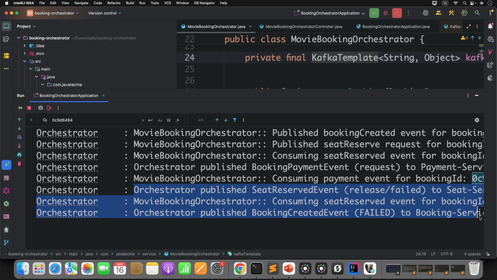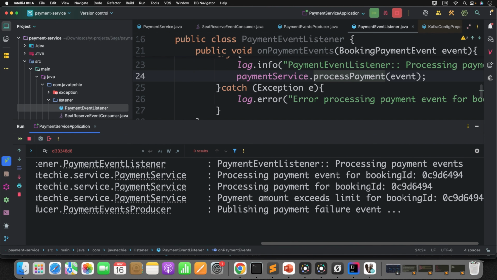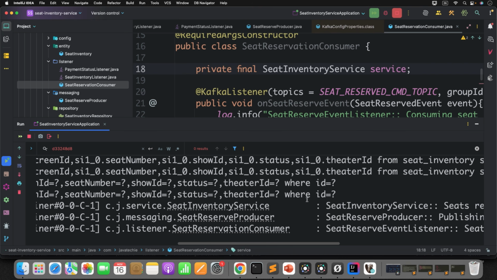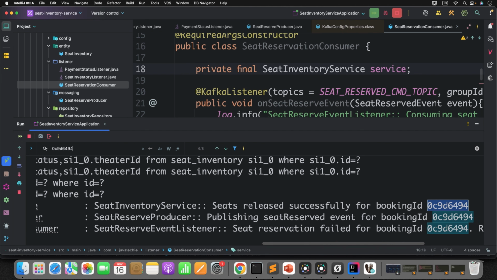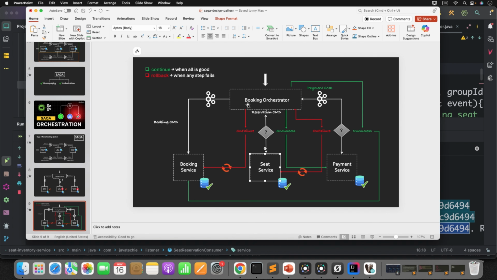See here. Now if you go and check in the payment service, you will find the failure, publishing payment failure event. Now if you go and check the seat inventory service, see this: seat released successfully for this booking ID, publishing seat reserved event for this, seat reservation failed. Whatever we have discussed theoretically, that is what we are able to see in action now.